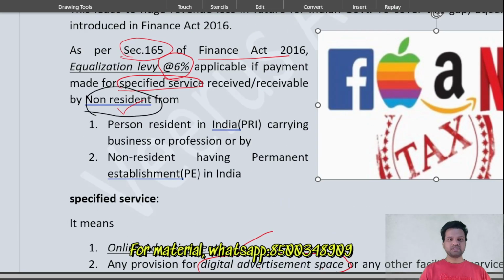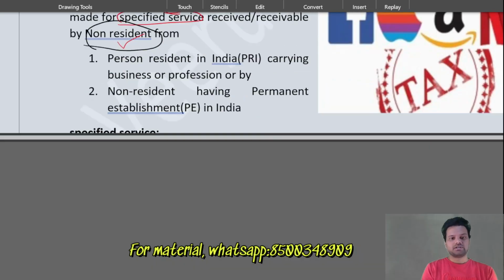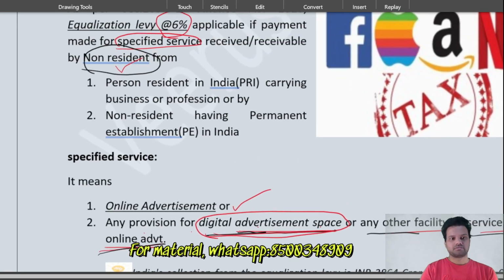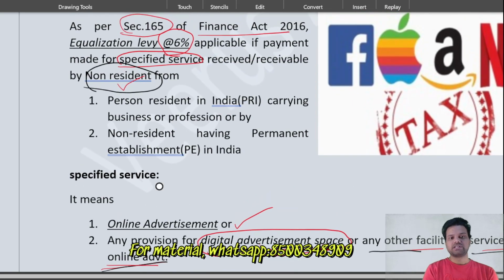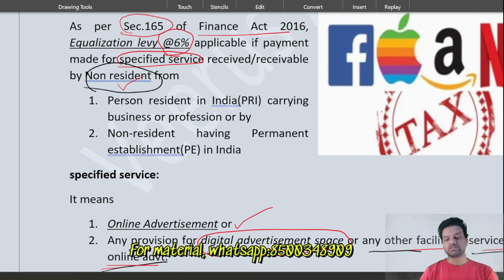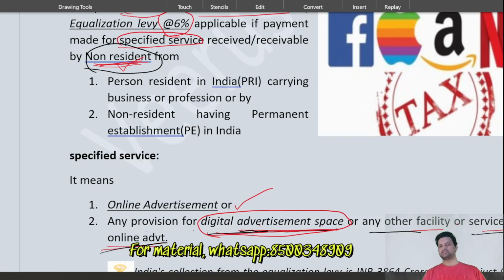Now we have covered equalization levy: the rate is 6%, and what is specified service, received or receivable by non-residents. So who can become a non-resident? I would give you a simple definition. I don't want to complicate this. We can discuss this more in the non-resident taxation chapter. For here, I will give you an overview of who is a non-resident.